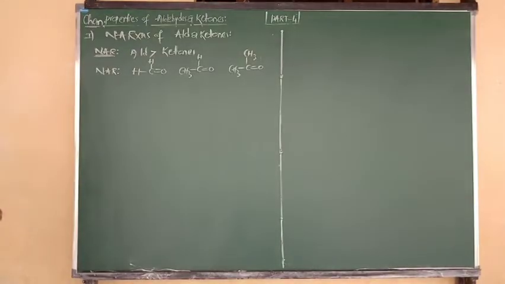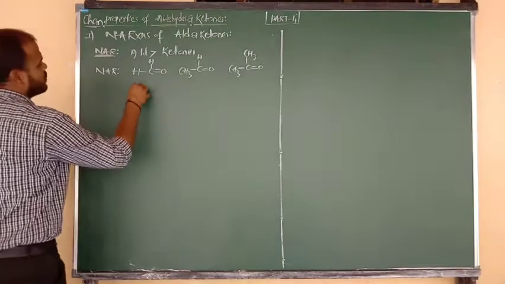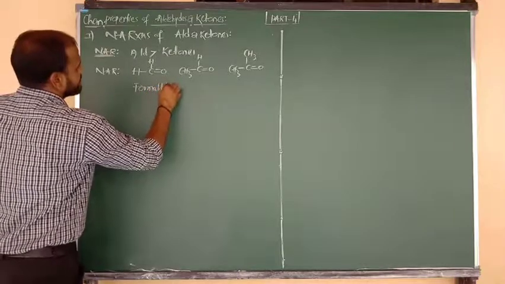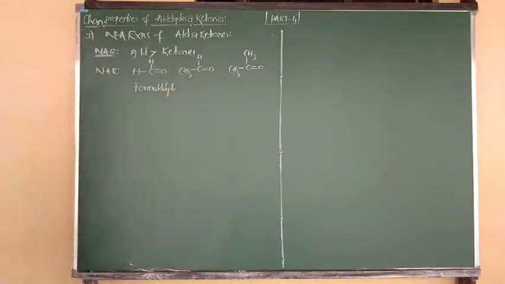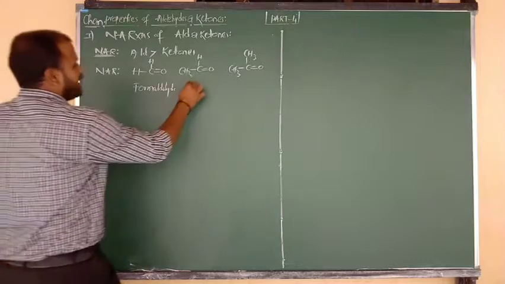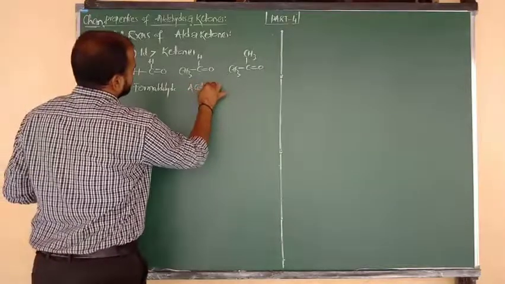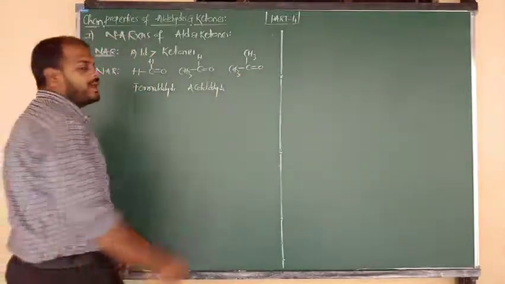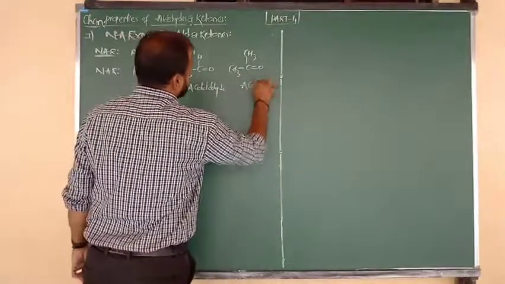Okay beta? So HCHO, what is the name of this compound? Formaldehyde. And CH3CHO? Acetaldehyde. And another compound, CH3 C double bond O CH3? Ketone, and also we can say acetone.